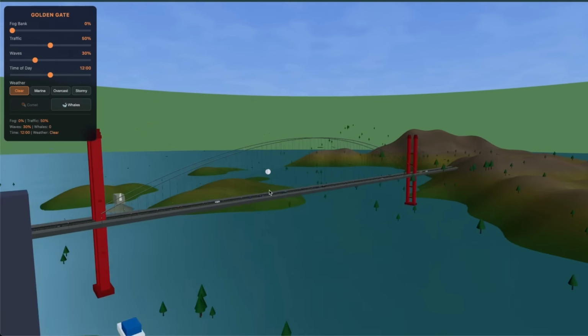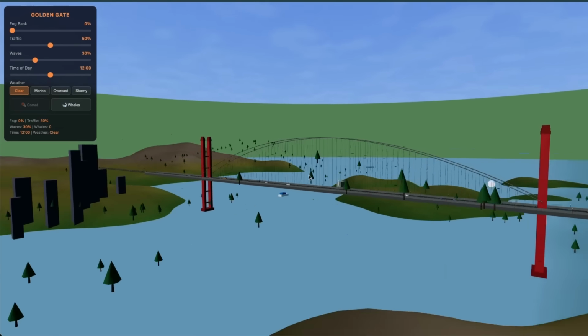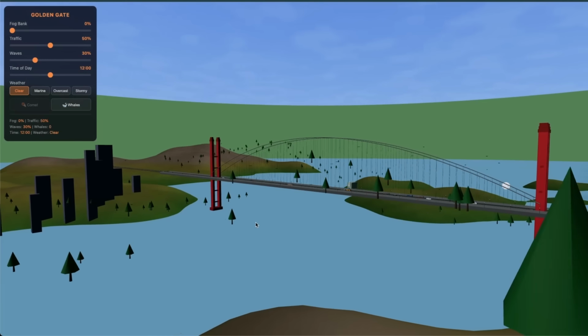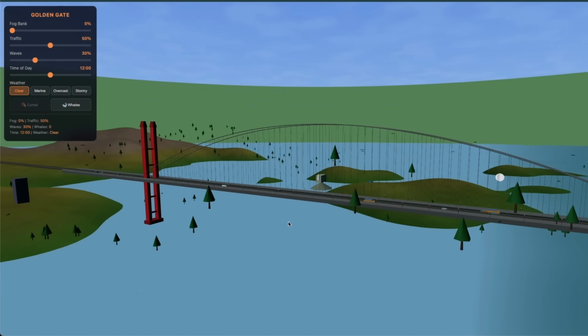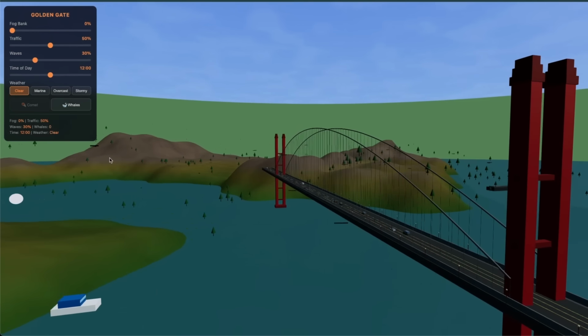So one thing which I realized was that these trees are up in the air, which is kind of funny, right? Now, there are some other stuff as well. So let me actually show you the simulation.